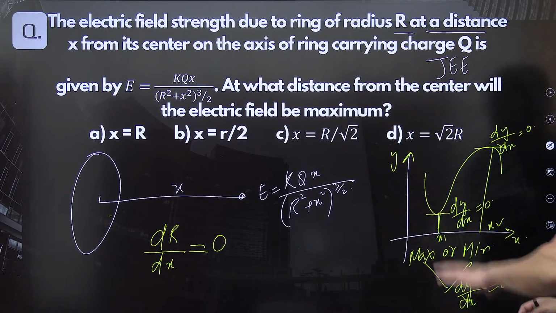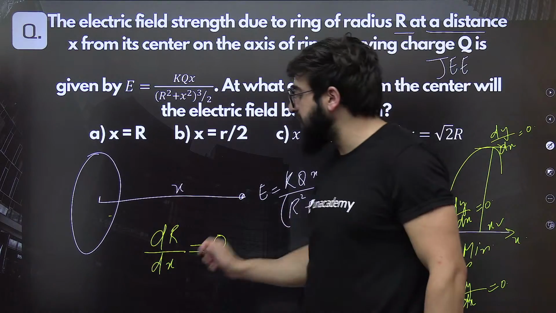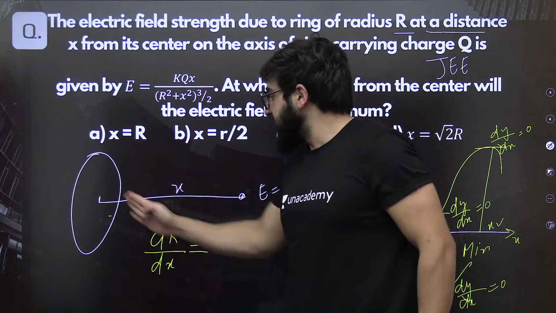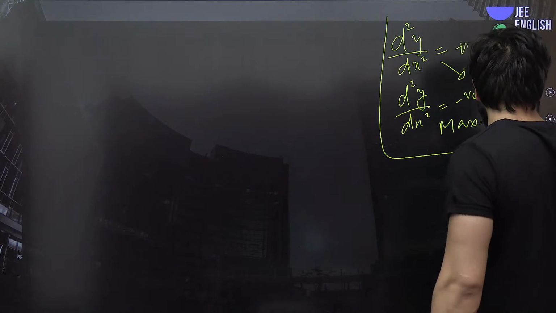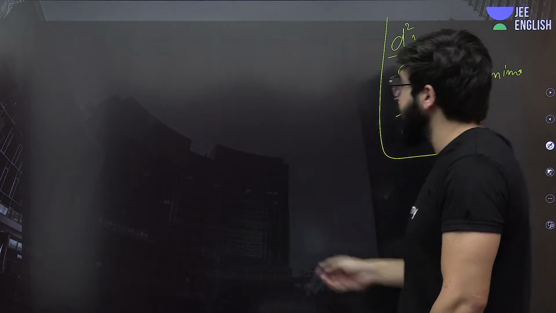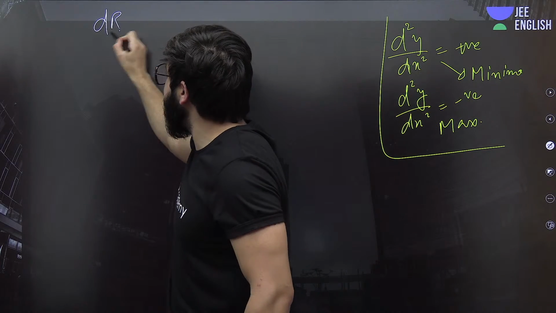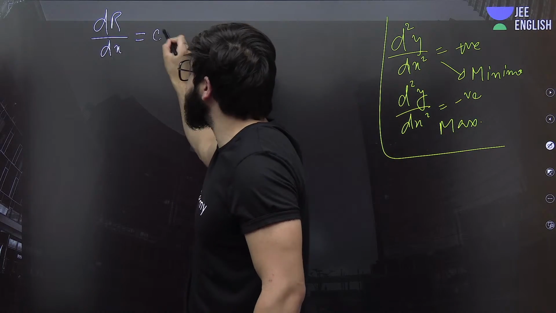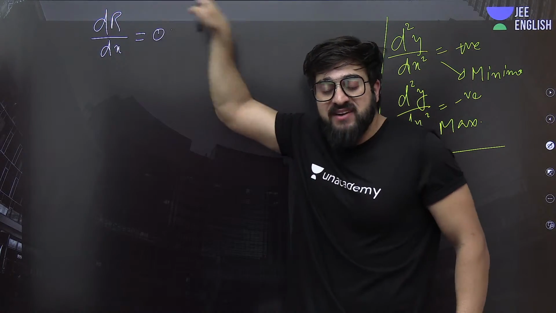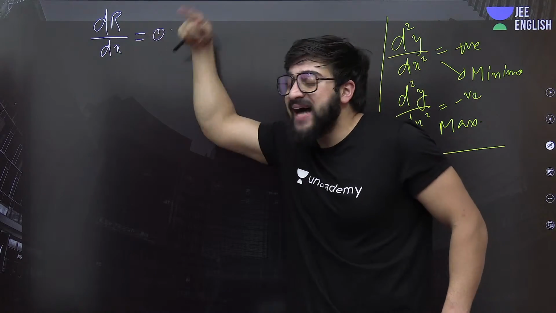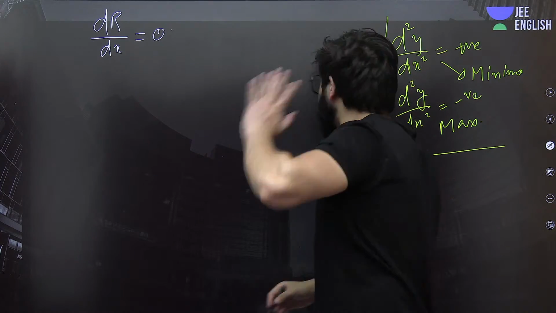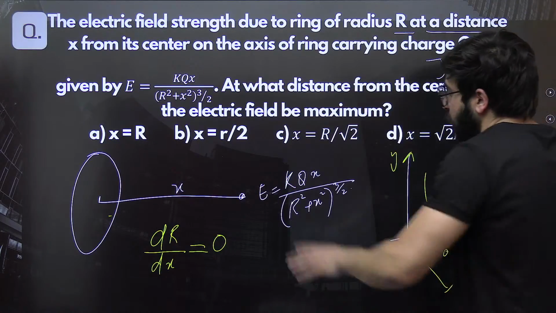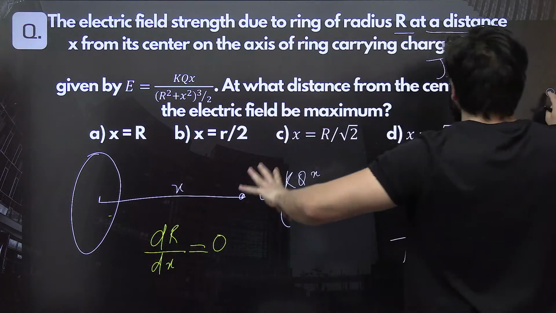So what is the first thing that we are supposed to do? Let's find dE by dx, at what x E should be maximum. So now let's go with the question exactly. Let's find this dE by dx and put it equal to 0. At that point, when we get the value of x, either it will be maxima or minima. Then after that we'll go for the double differentiation.